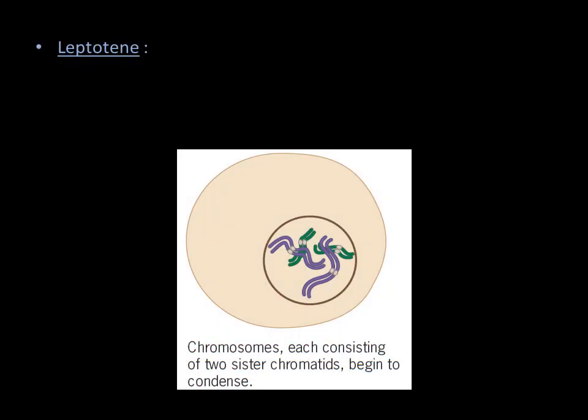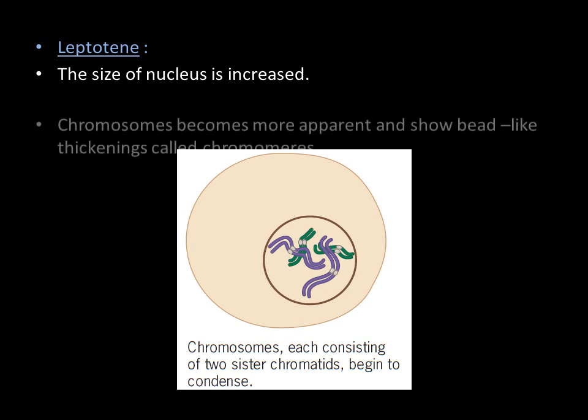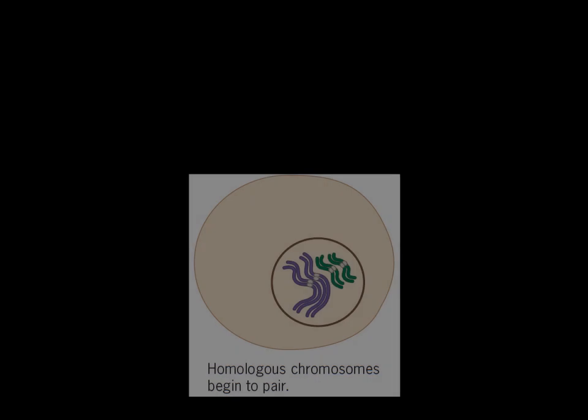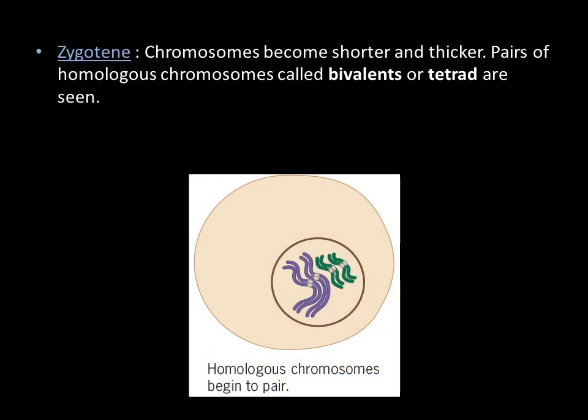Coming to the first step, that is leptotene. In the case of leptotene, the size of the nucleus is increased and the chromosomes become more apparent and show bead-like thickenings called chromomeres.